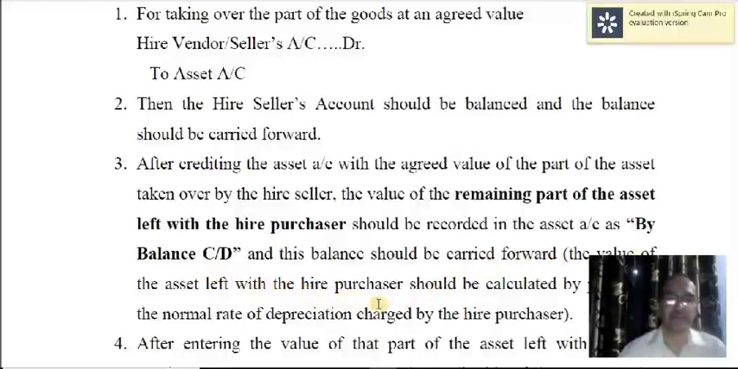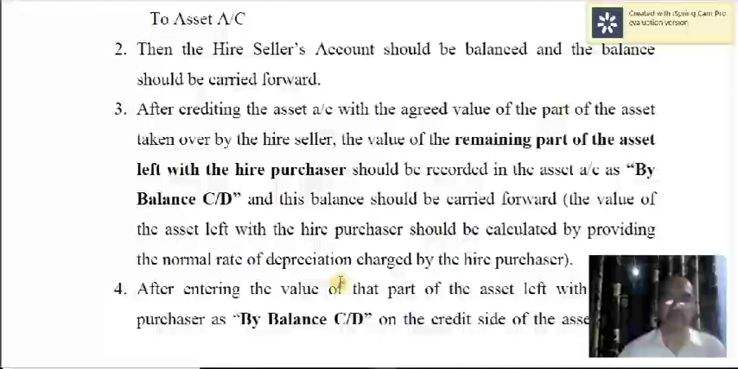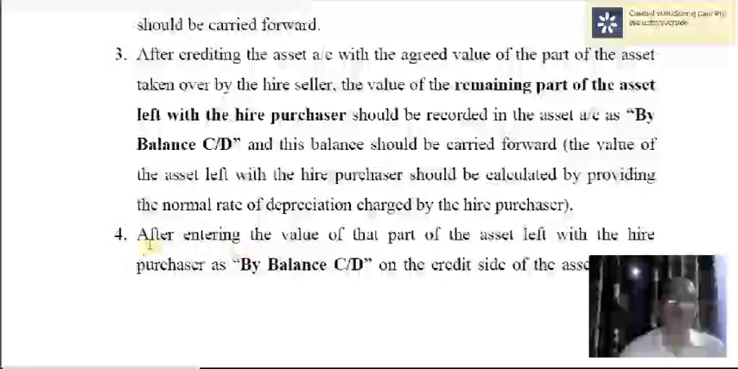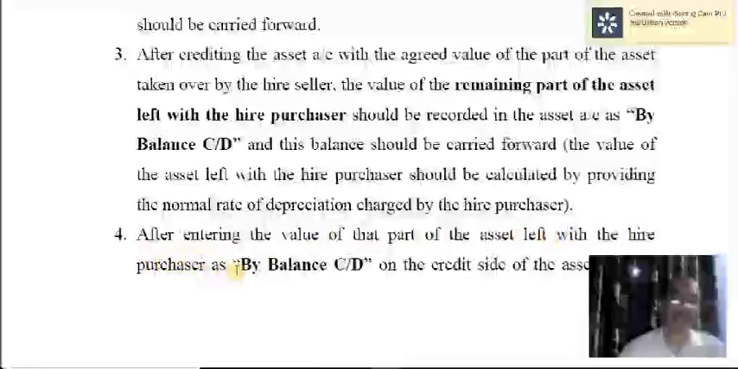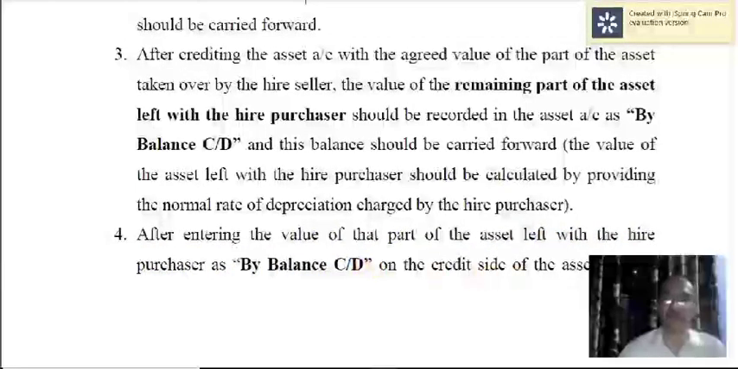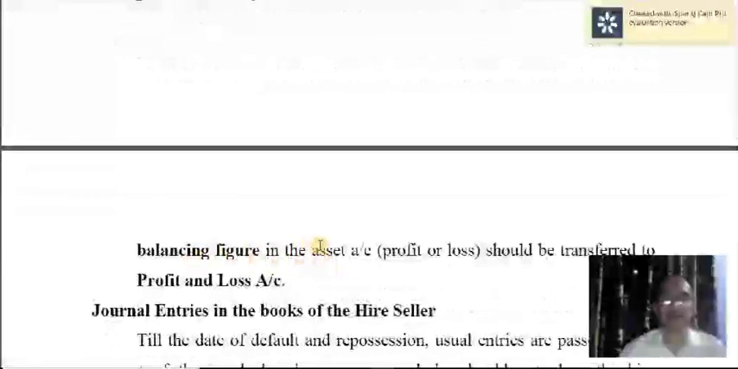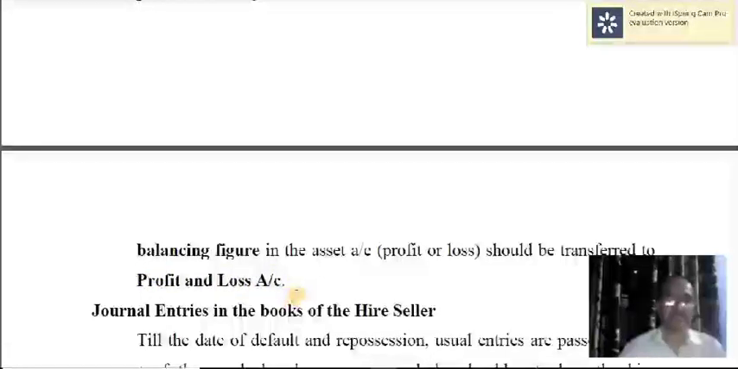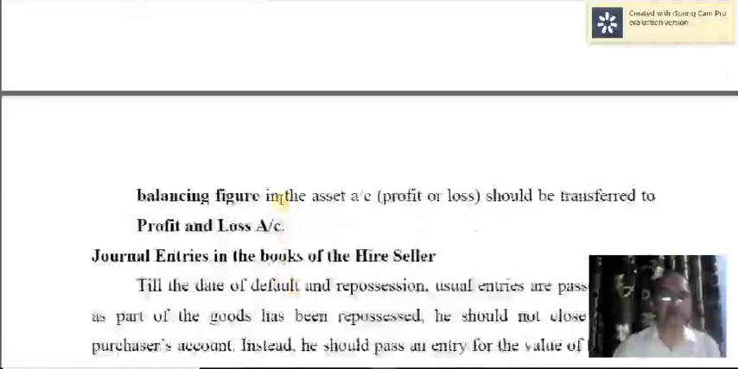The value of the asset left with the hire purchaser should be calculated by providing normal rate of depreciation charged by the hire purchaser. After entering the value of the part of the asset left with the hire purchaser as by balance carried down on the credit side of the asset account, the balancing figure in the asset account should be transferred to profit and loss account. Balancing figure could be either profit or loss. So this should be transferred to profit and loss account. So these are the entries to be recorded in the books of hire purchaser.